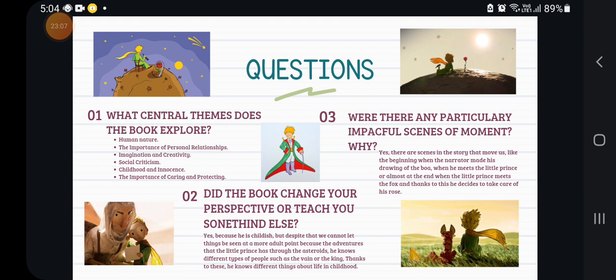Were there any particularly impactful moments? Yes, there are impactful moments, like the beginning when the aviator says to draw the boa constrictor, when the aviator meets the little prince, when the little prince goes to the asteroids, when he goes to the asteroid of the geographer and sees the field of roses, when he meets the fox, when the little prince goes back to his asteroid, and the end.